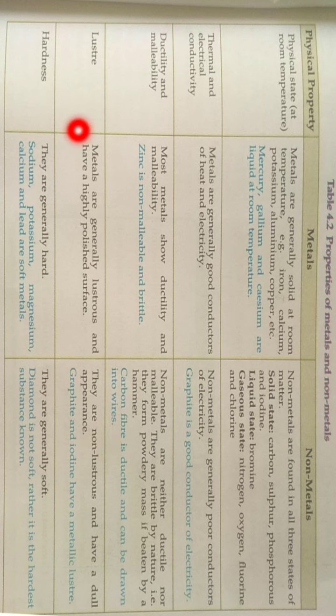Luster means shine. Metals are generally lustrous and have polished surfaces. So, most of the metals are generally lustrous. Non-metals are non-lustrous and they have a dull appearance. Graphite and iodine are exceptions. They are non-metals.